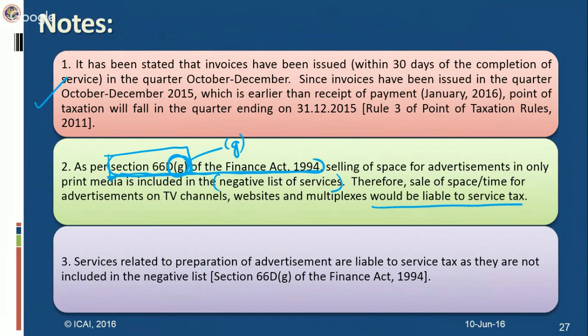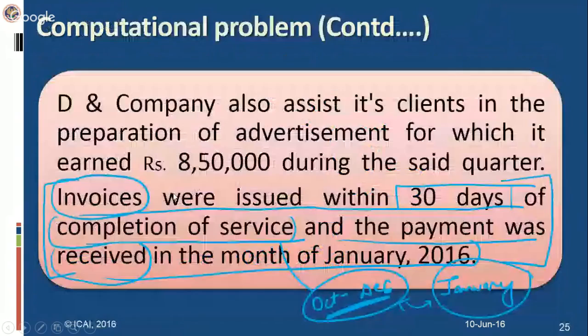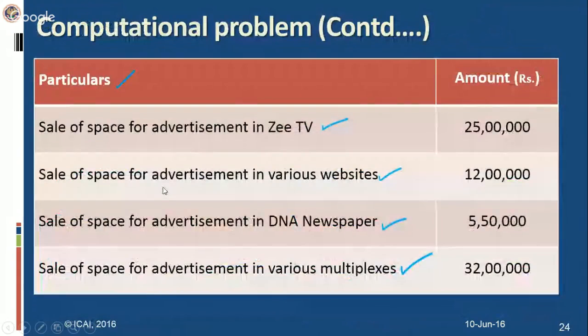Then while doing these computational problems, what other points you need to keep in mind is that when you see the items, the receipts, you need to have a complete checklist. Whether it is a service. Then whether it is covered in negative list; if it is covered, it is not chargeable to service tax. If it is chargeable, then whether subsequently it is exempted by mega exemption notification or not.